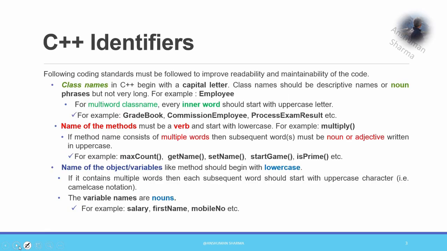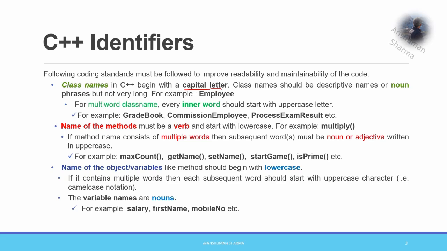Okay, now we discuss C++ identifier coding standards. These are not rules, these are just there so that they can improve the readability and maintainability of the code. We should follow certain rules, or to be very frank, conventions that help us distinguish the various identifiers used for different purposes. So first comes the class name. Class names should start with a capital letter. That class name should begin with a capital letter.